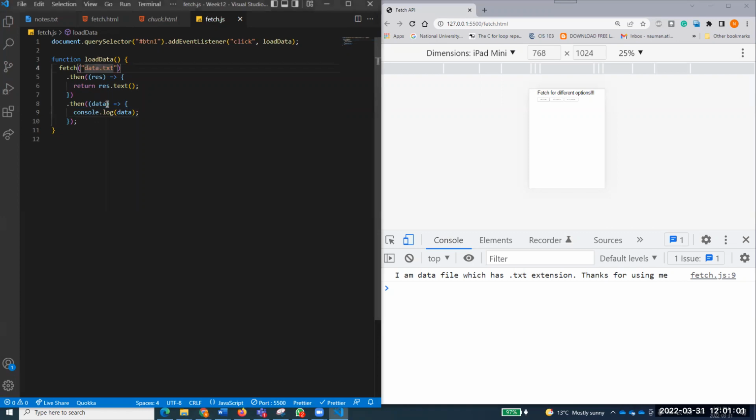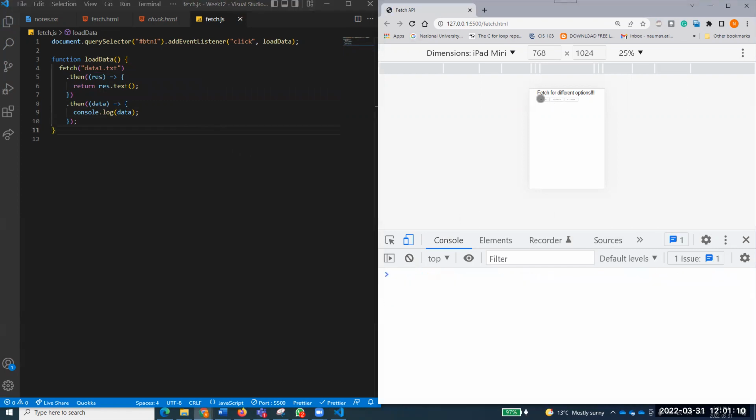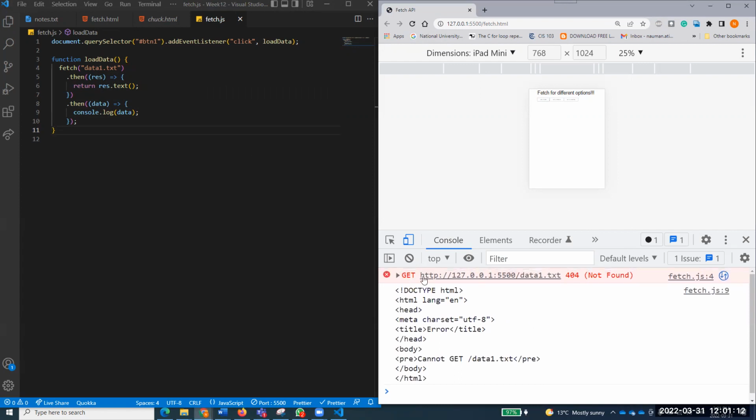And how about this? If I do data1.txt, for example, which is not a file, can anyone tell me what will happen? Let me click that. You see, it says GET data1.txt not found. It's a typical error. So a question, have I used .catch over here? Exactly, Clev, you're right. This is a right observation. Now Clev, tell me, have I used catch over here anywhere? No, there is no catch over here.